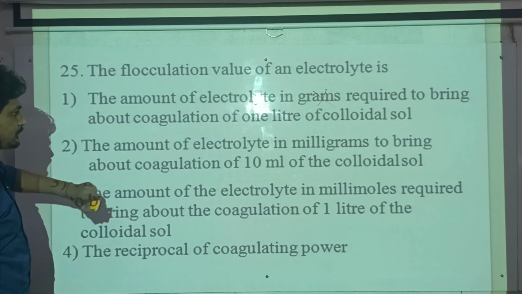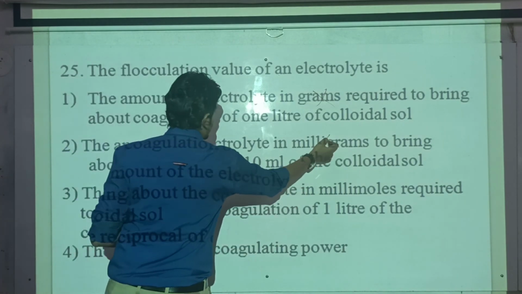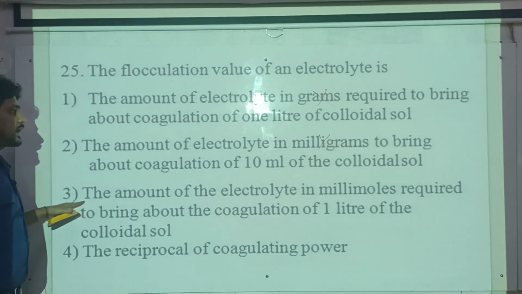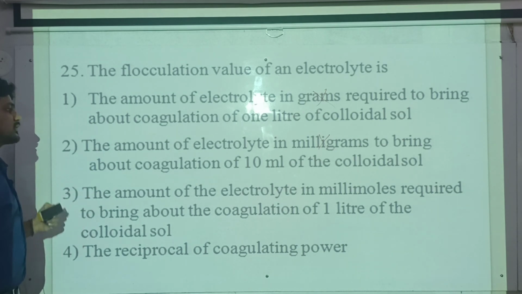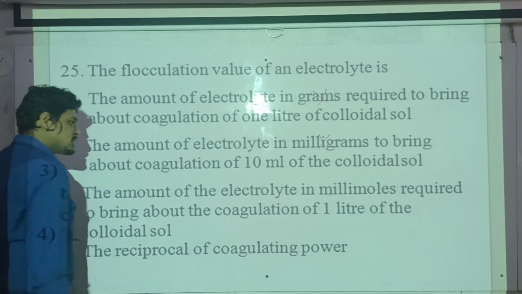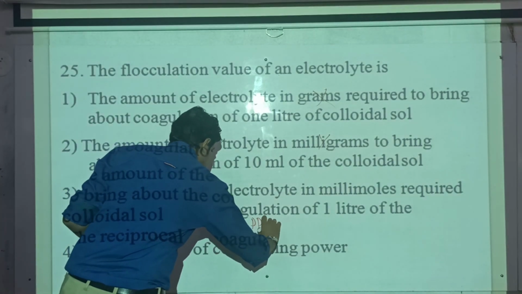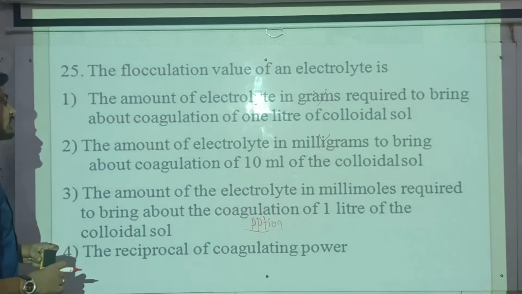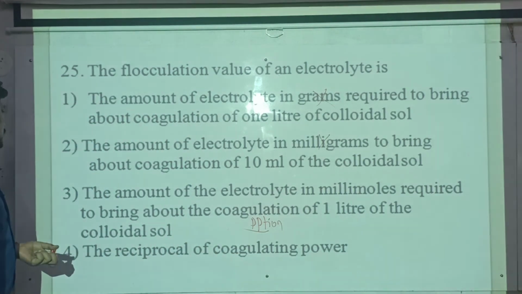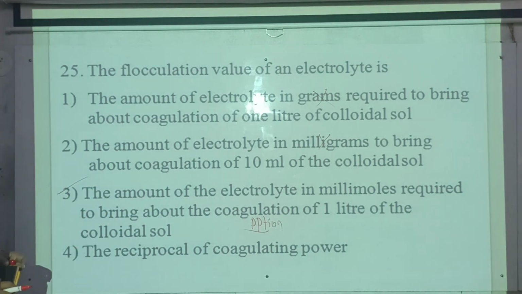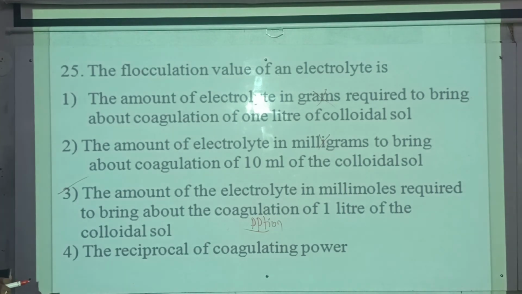This is actually gold number, so this is not the answer, because they are saying milligrams. Then option 3: the amount of electrolyte in millimoles required to bring about coagulation. Coagulation means precipitation, remember, PPT, precipitation, of 1 liter of the colloidal sol. So this is the answer. The reciprocal of coagulating power? No, that is not it. So among these four, option 3 is the answer.